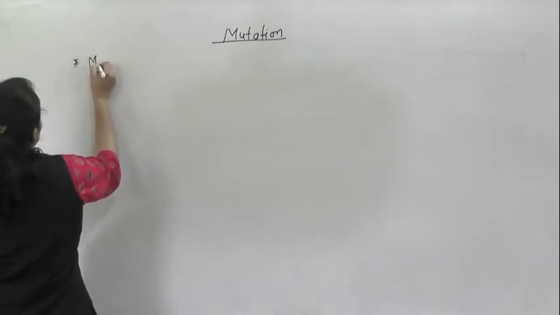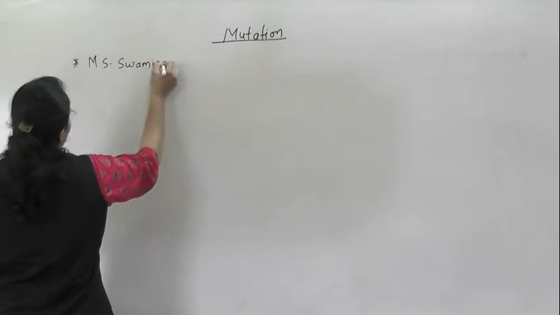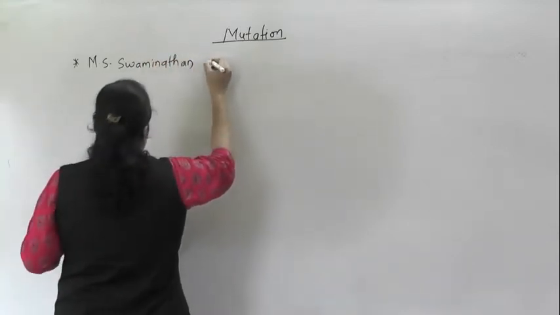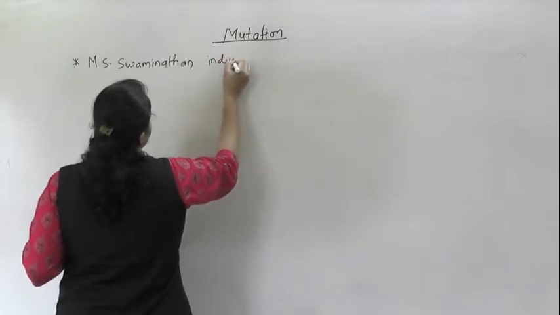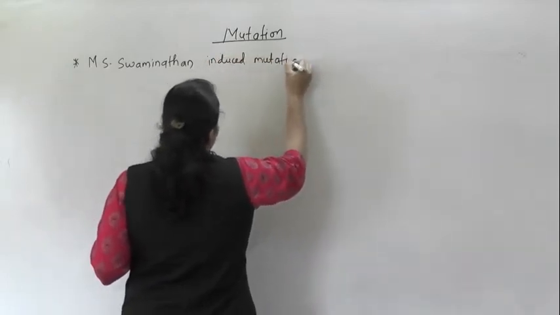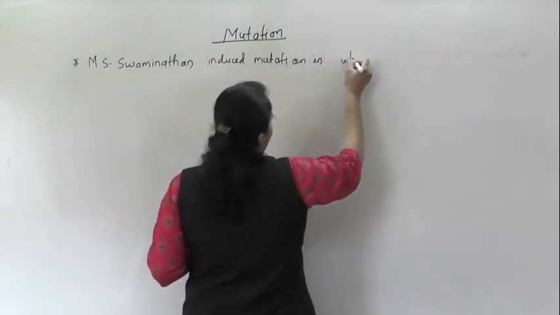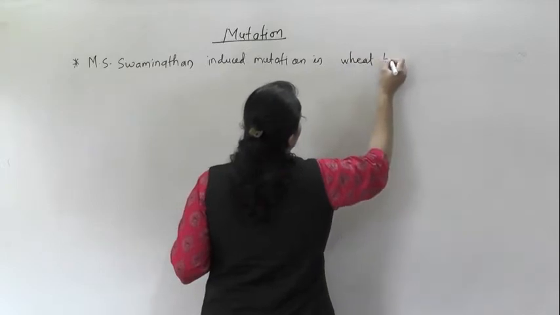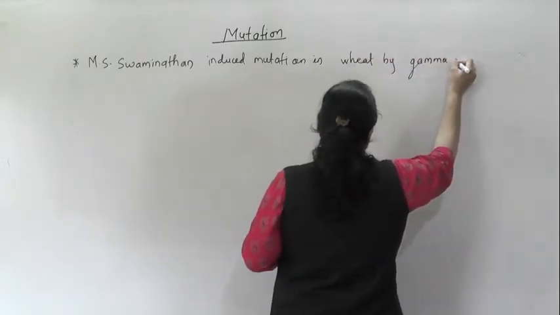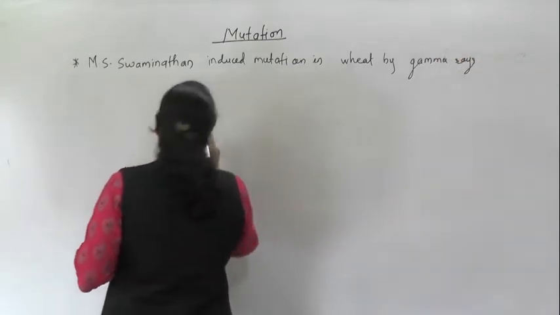So M.S. Swaminathan induced mutations in wheat by gamma rays to obtain good varieties.